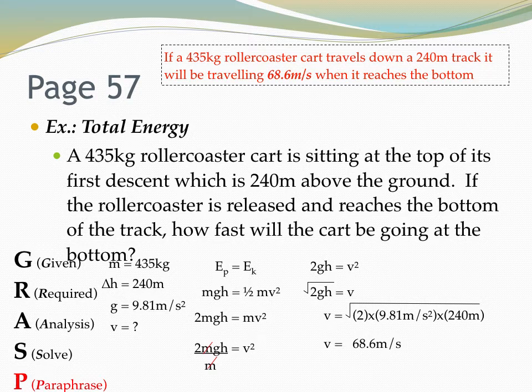The big point that I want you to get while you're copying this down is that EP equals EK. We can put those numbers, that potential energy and that kinetic energy, into these equations because we know that the total energy will be the same before and after. It'll just be which portion is potential and which portion is kinetic after whatever activity happens.